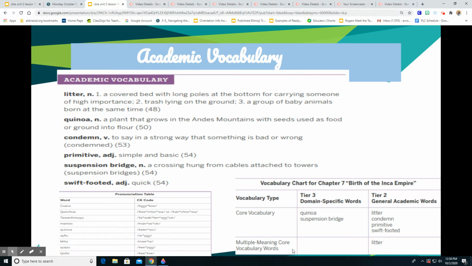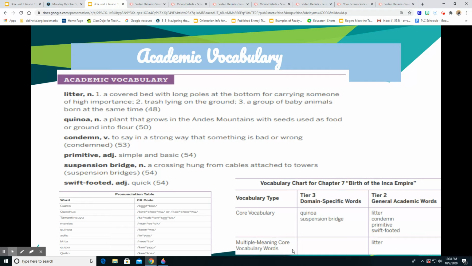And the next vocabulary word is suspension bridge, which is a noun. It means a crossing hung from cables attached to towers. Again, this is a transportation route for individuals back during these early civilizations for the Maya, Inca, and Aztec.